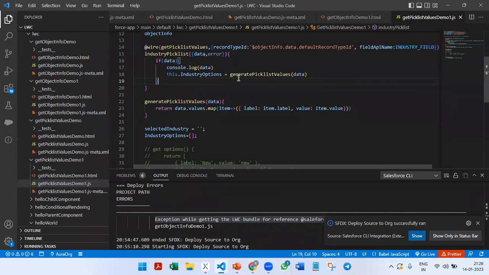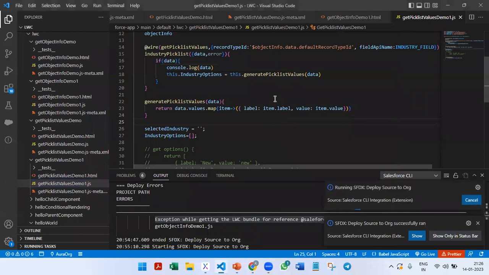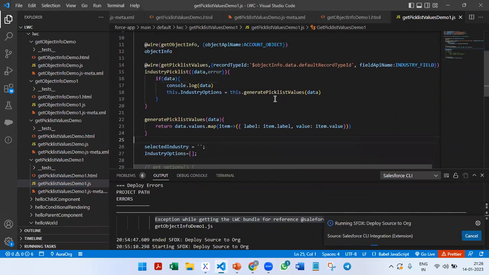The generatePicklistValues is also defined as a local function, so this.generatePicklistValues. Deploy this. Whichever methods we define as local methods, we have to call them using this.methodName.